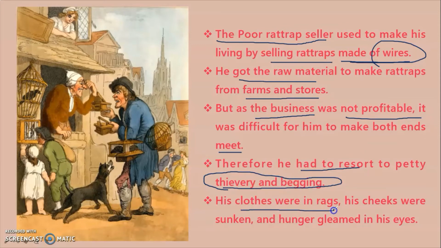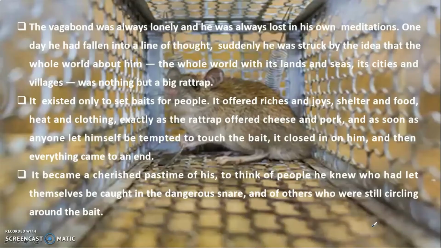His clothes were in rags. In rags means his clothes were torn always, and his cheeks were sunken, means deep inside. Hunger gleamed in his eye. Whenever he looked in his eyes, hunger was shining in his eyes as he had been hungry for a long time.